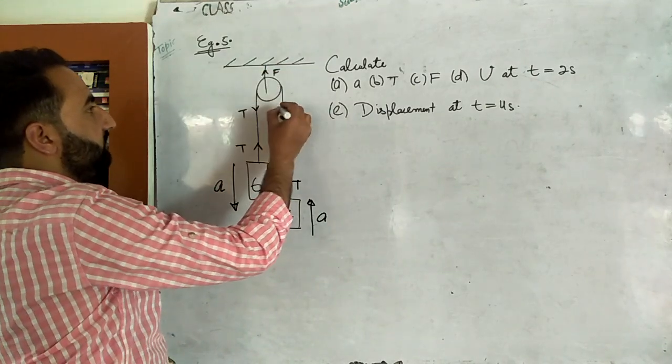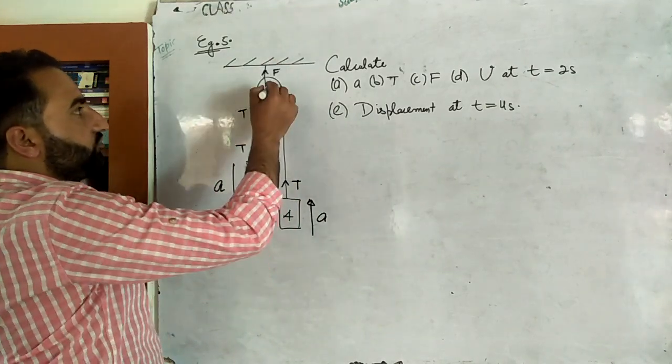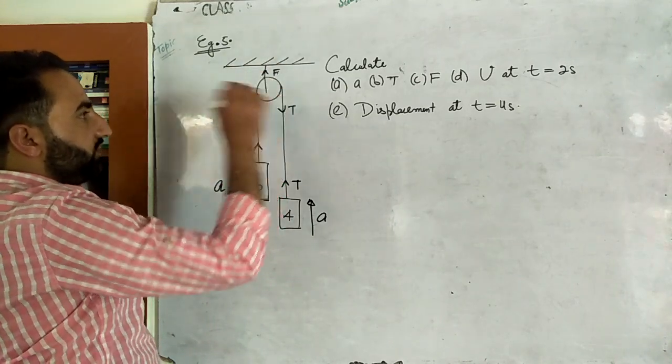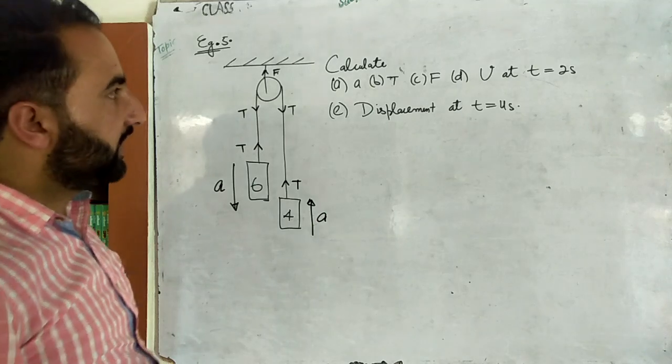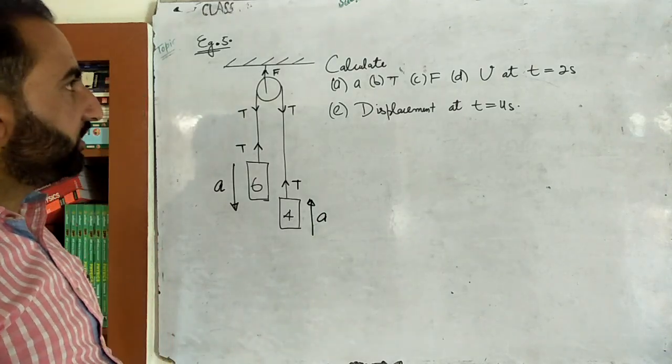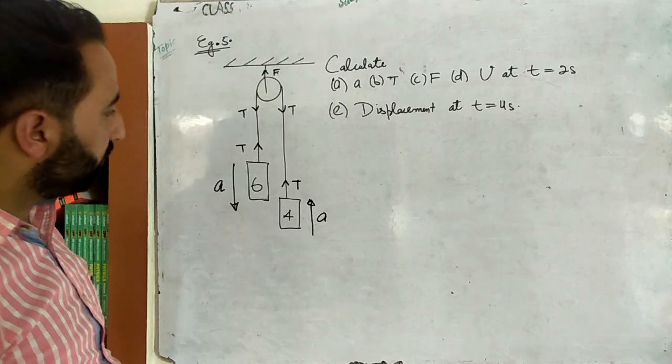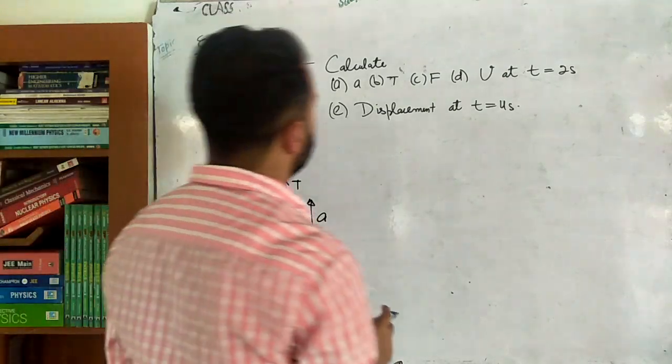Obviously this is T, this is T, so how much will this F be? This is at rest, so the upward force will be equal to the downward force. So F must be equal to this plus this, that is, F is equal to twice T. Then we have to calculate the instantaneous velocity at t equal to 2 seconds, and the displacement at t equal to 4 seconds. Fine. Now concentrate on this.